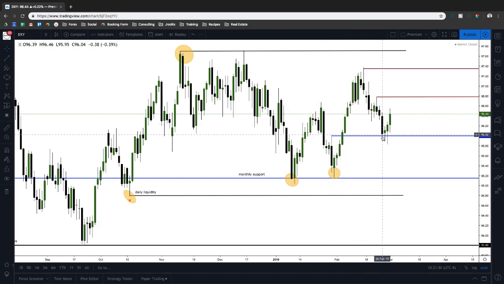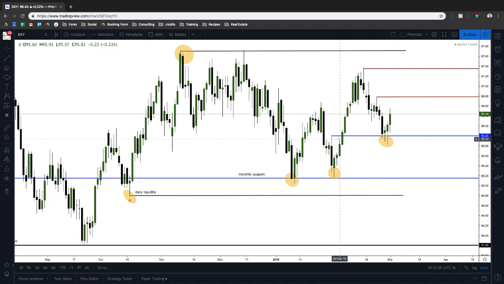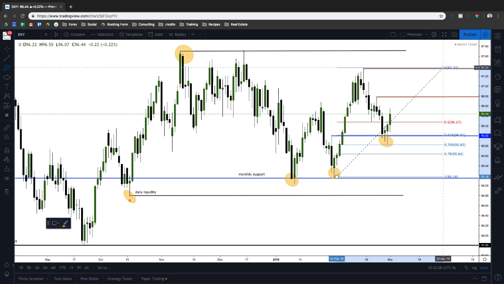And then we came all the way back down into what level? 96 big figure, which is a big figure level, as well as a daily ICT order block, as well as, let's put the fib on there and see what specific level, the 70.5 sweet spot level on the fibs as well.